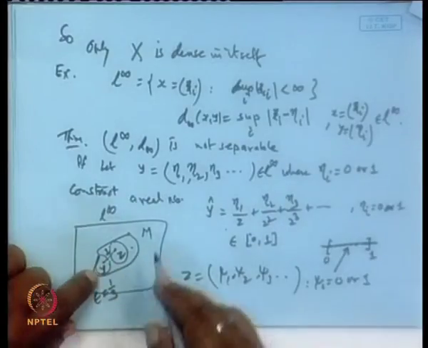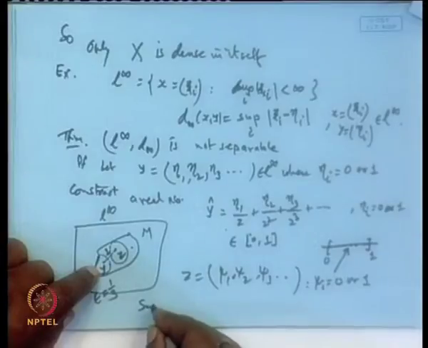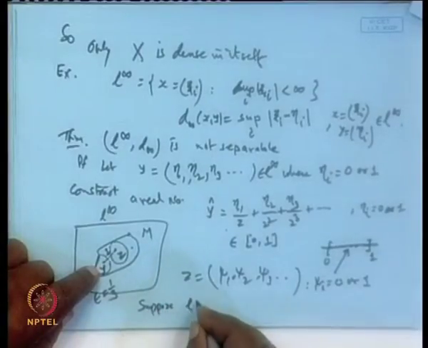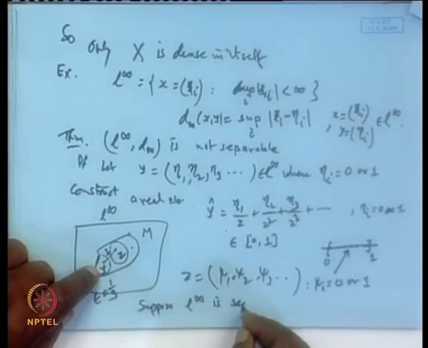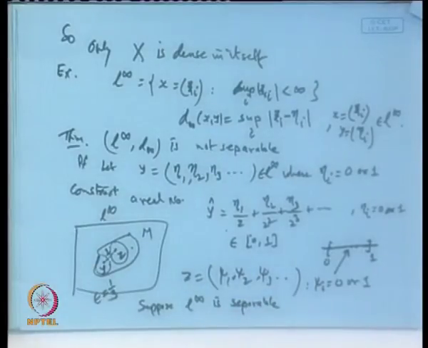Clear? Now, suppose L infinity is separable. Let us assume this part. It means if it is separable, it must have a countable dense subset. Okay.